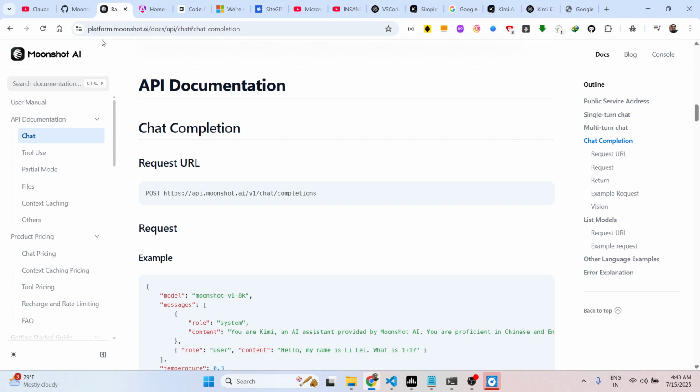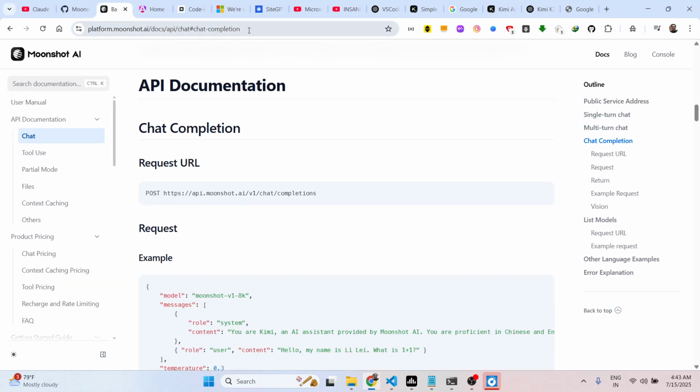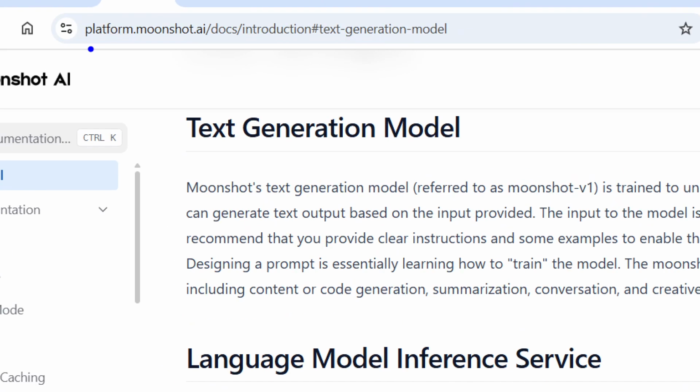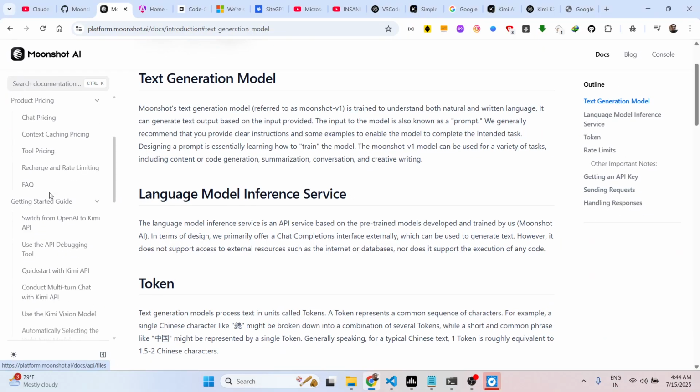If you want to, you can visit this website. All the links I've given in the description of the video. Platform.moonshot.ai is their website for the AI. If you want to access their documentation about their AI, all these things are mentioned right here.